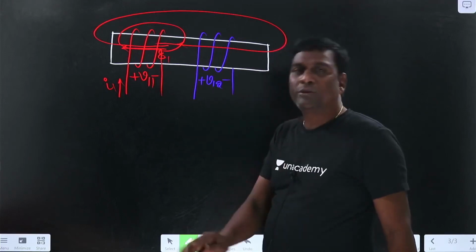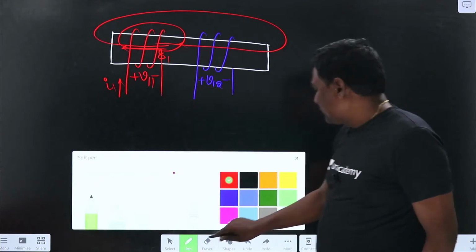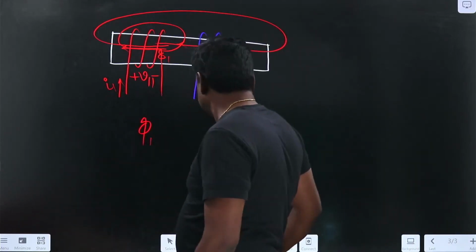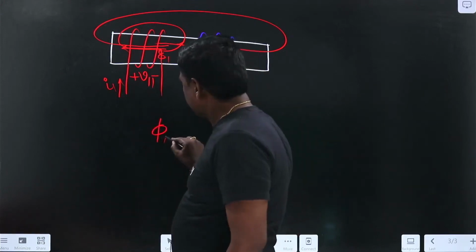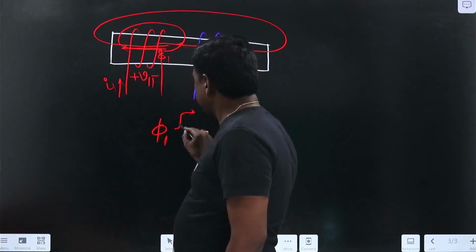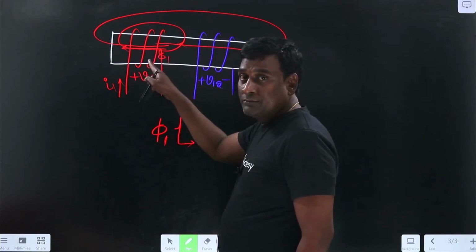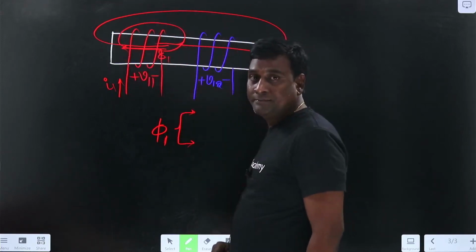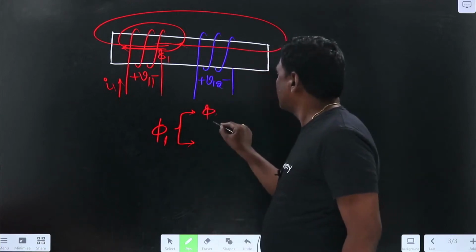Now see here, the total flux produced by the first coil has two components. Some component of phi 1 will go through the second one. That particular flux, let me call it phi 12.